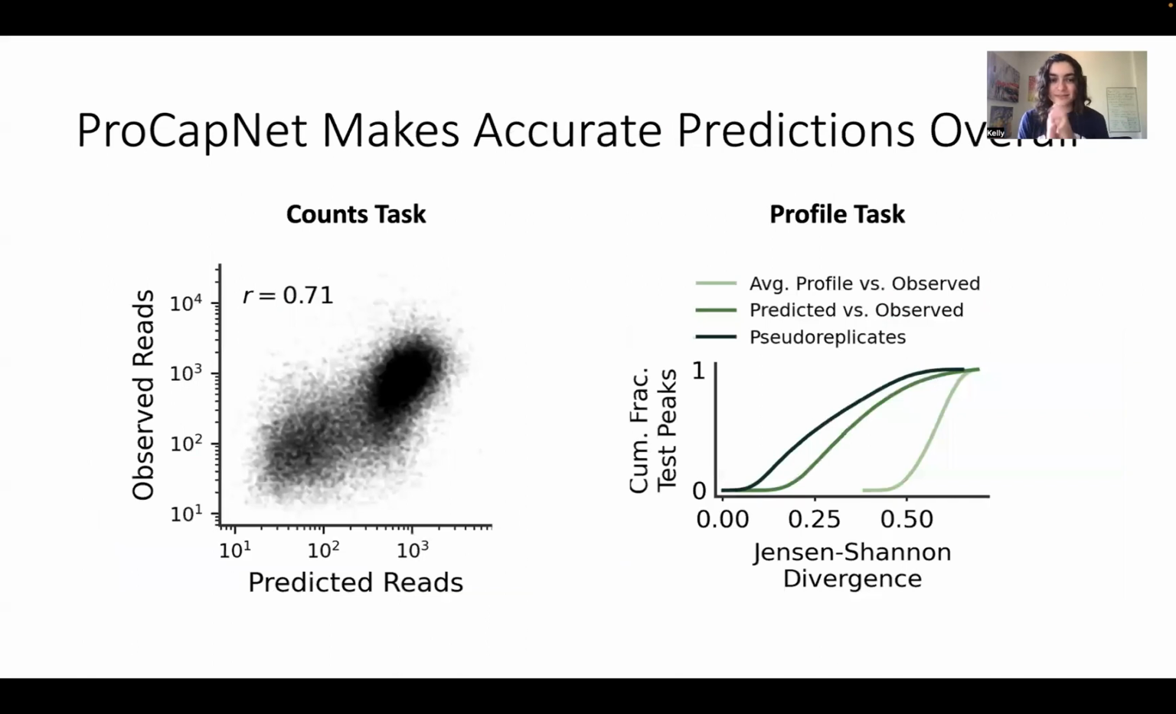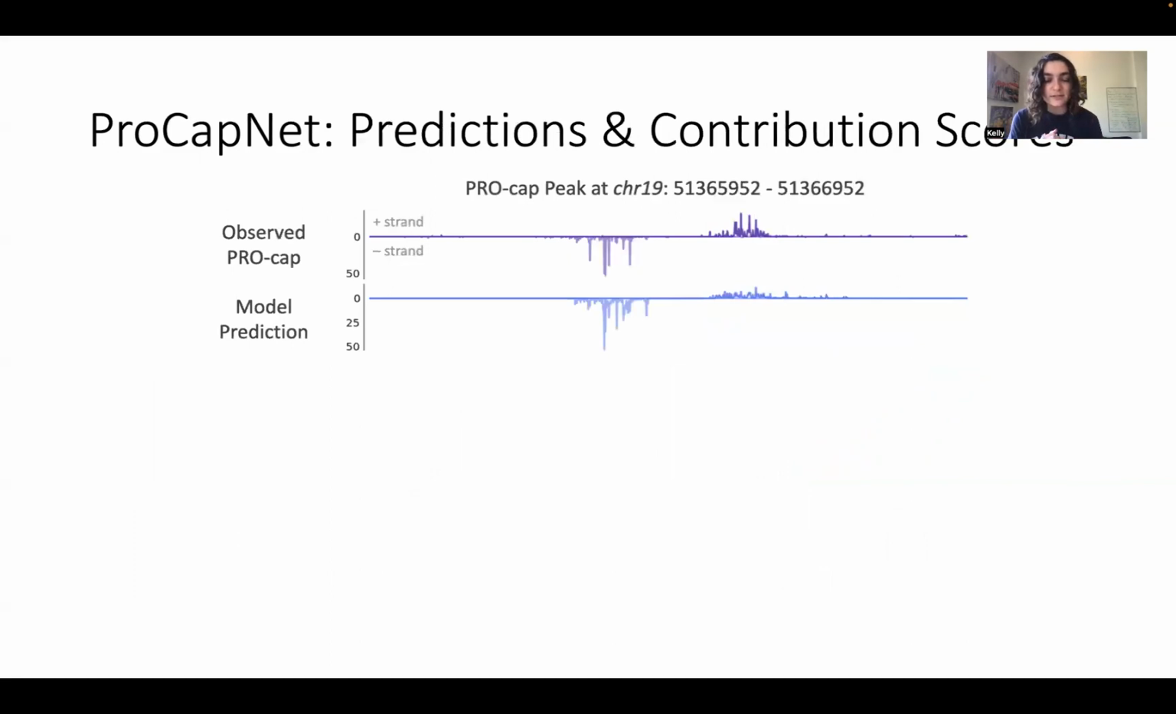So overall, this model makes fairly accurate predictions. On the left is how the counts task performs. A Pearson correlation of 0.71 is pretty good, given that this model doesn't know enhancer gene linking. This is only looking at local promoter sequence. And on the right, I'm showing a lower bound and an upper bound in the extreme lines. And the middle bound is how well we do. We're closer to pseudo-replicates than to an average profile lower bound in terms of profile performance. So that's also decent.